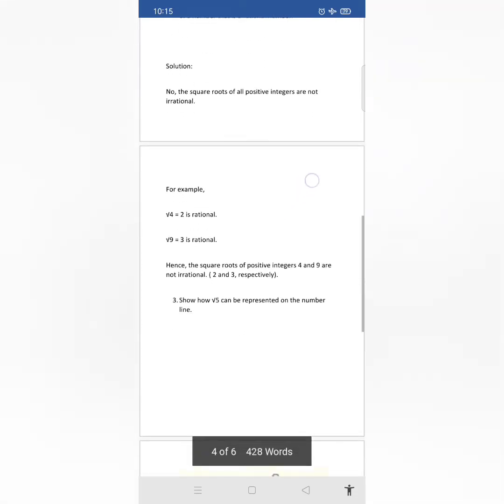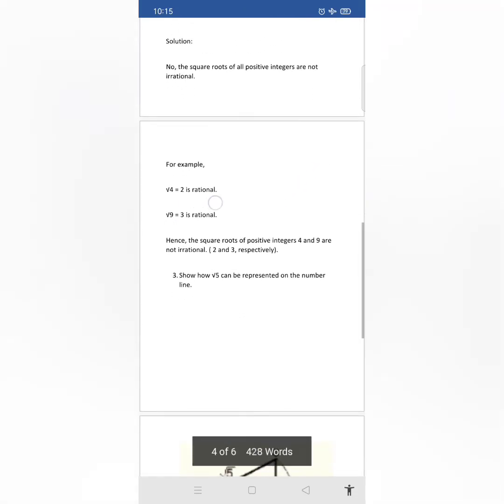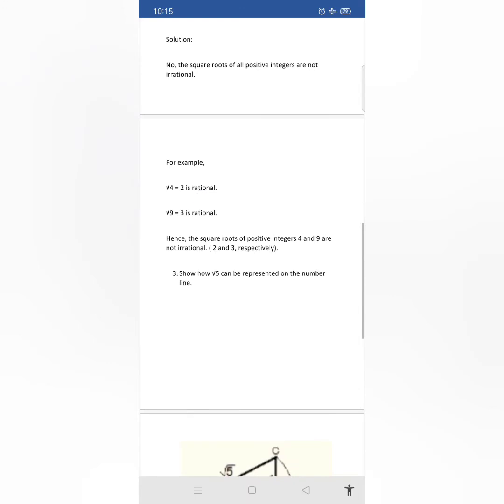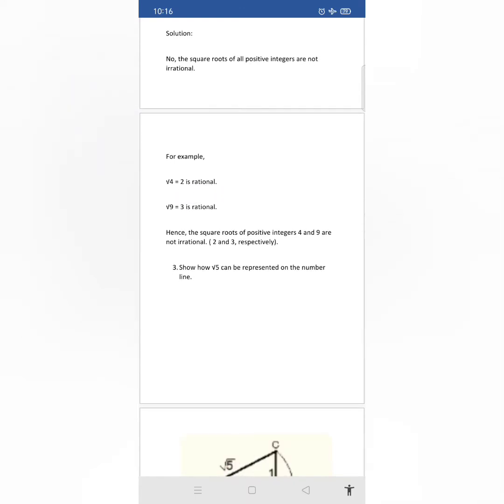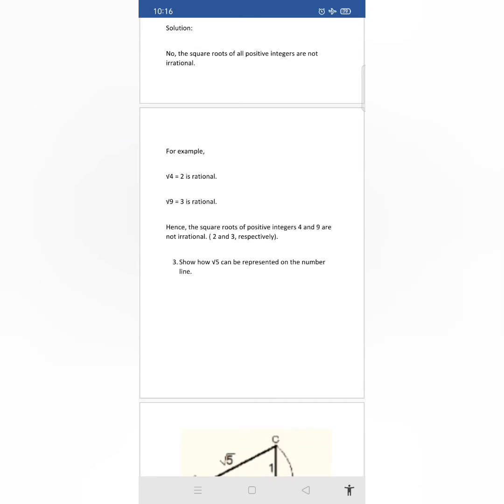For example, root 4 has the value 2. Root 4 can be written as 2, and 2 is a rational number. It can be written in the form p by q, where p and q are integers. So this 2 can be written as 2 by 1, where 2 and 1 are integers and 1 is not equal to 0. Again, so many examples are there.